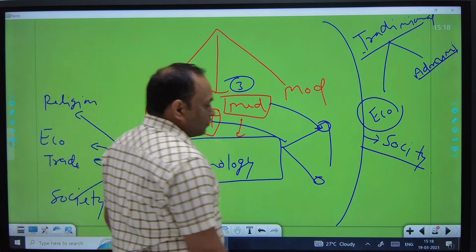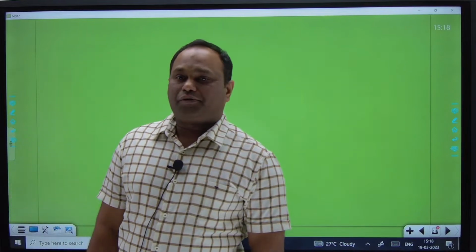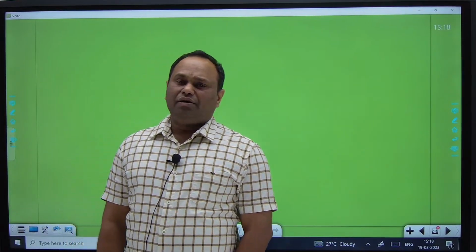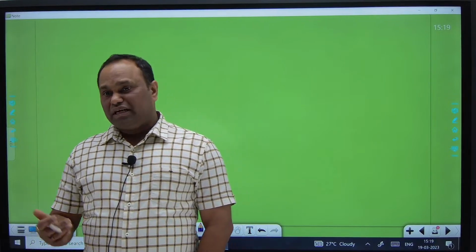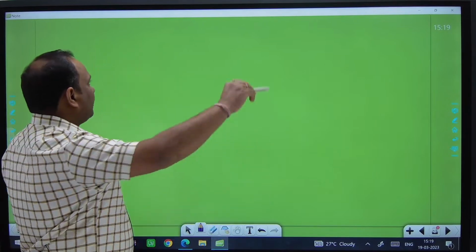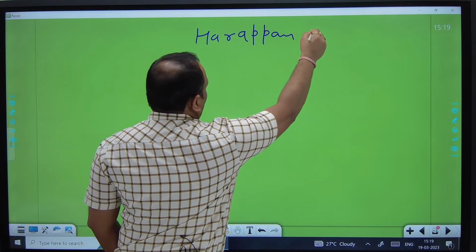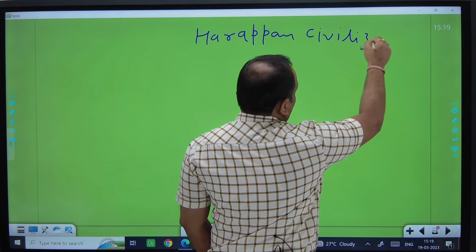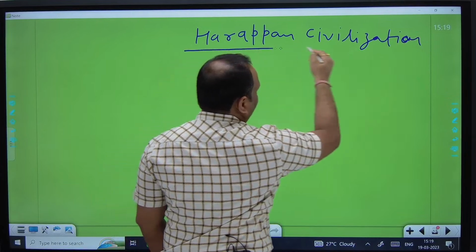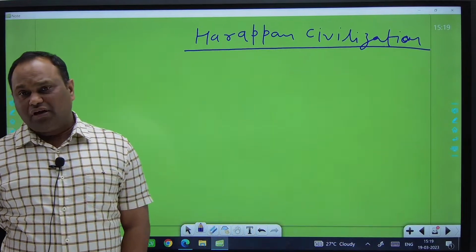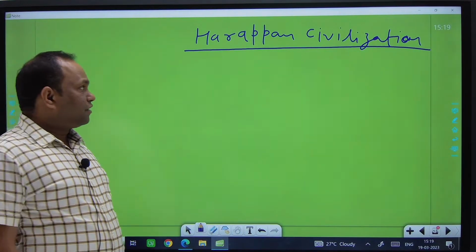So now our story starts from here, and we are going to take the first chapter of ancient history, and that is a very important chapter, and proto-historic age means Indus Valley civilization, or we can say Harappan civilization. This is our first chapter about which we have to discuss. Then after that we will discuss the next, or you can say other, chapters. So come and just try to understand.